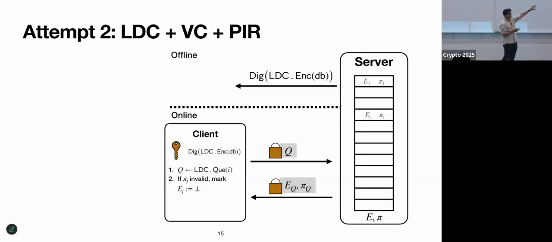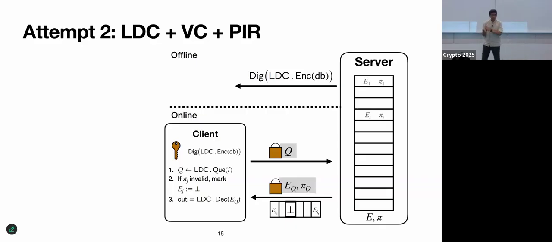So it'll retrieve those code word symbols along with their opening proofs. And now here's a new deviation from the previous construction. If any of these proofs are invalid, instead of immediately rejecting or aborting, we will take the responses and just erase those invalid locations. We'll just pretend like we don't have values there. And then we will invoke the LDC decoder on this partially erased response.